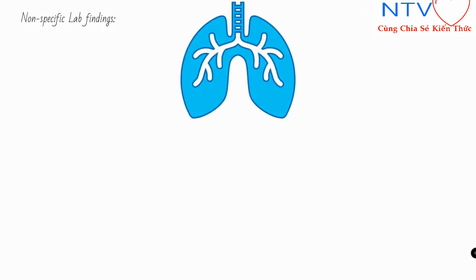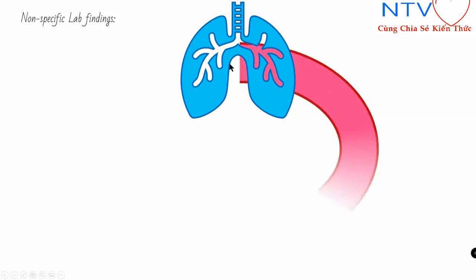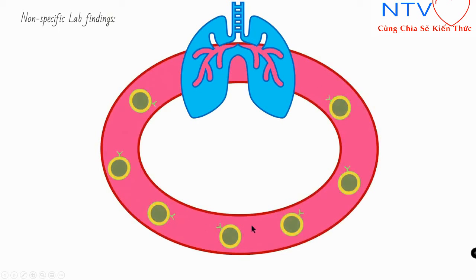Now there are certain non-specific findings in the patient of coronavirus that we will now discuss. Let's suppose this is a lung of a patient, not a single lung, both lungs of a patient of coronavirus. And here I am representing the vascular system, blood vasculature of the whole body of a coronavirus patient. Of course, in blood vessels there are many things, and one of those things is immune cells, mainly lymphocytes. Now when coronavirus particles are infecting here, due to interleukins and other chemical messengers, they will recruit